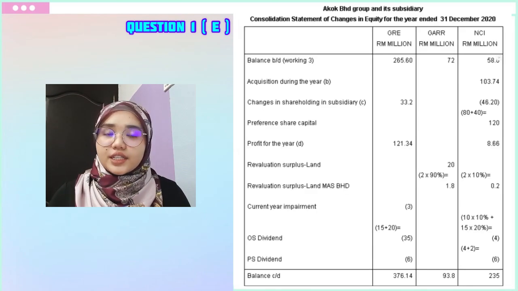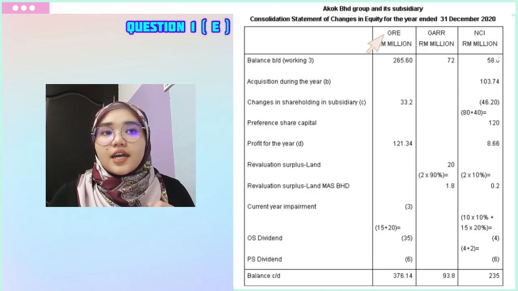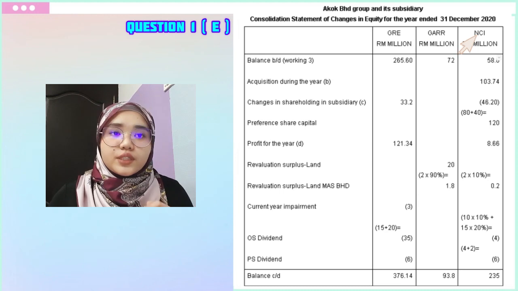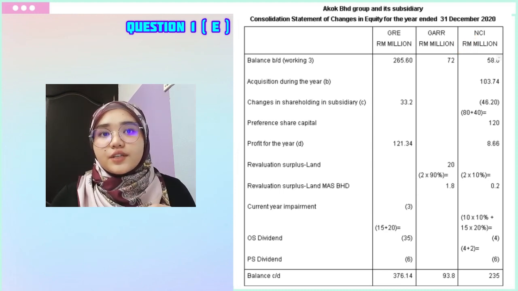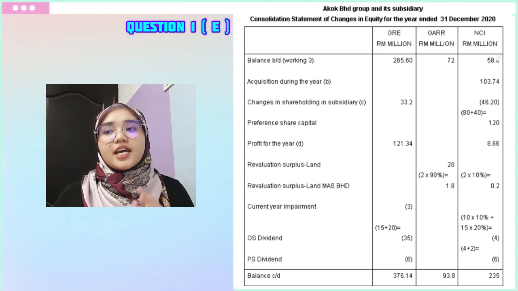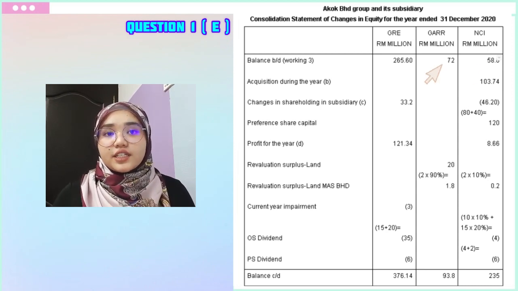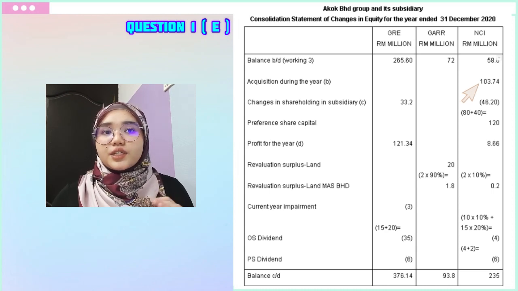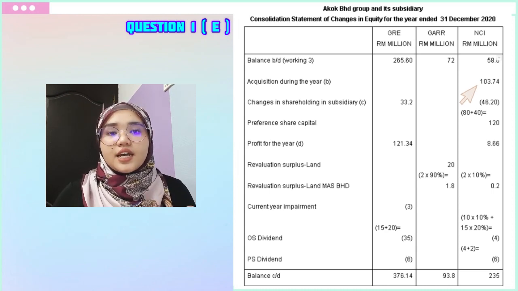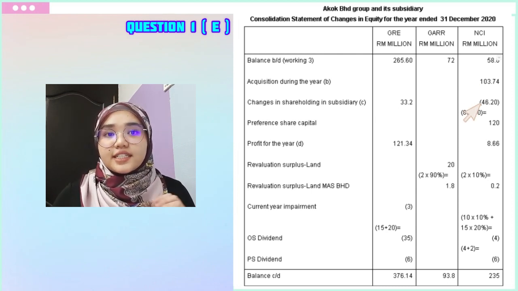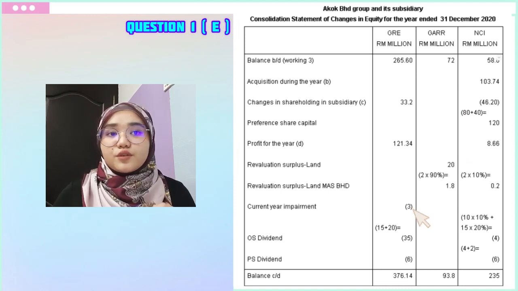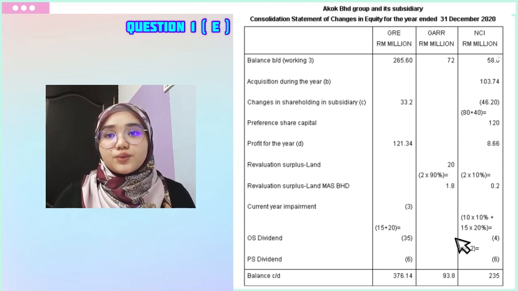For the changes in equity, there will be general reserve, ARR and NCI. There will also be 10 elements included. Some of it we fetched from previous calculations. The elements that we fetched are the balance brought forward from working 3 that was explained by Raja, acquisition during the year from question B explained by Izzati, changes in shareholding from question C, profit for the year from question D, current year impairment from question A, and preference share dividend for NCI from working 1 and 2 that we added up.